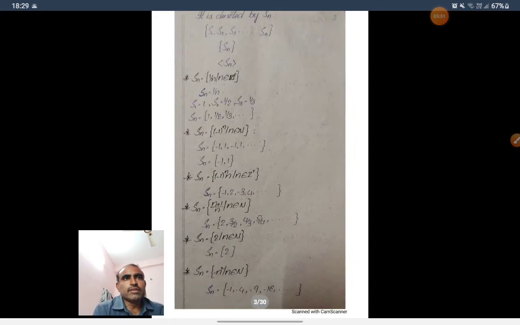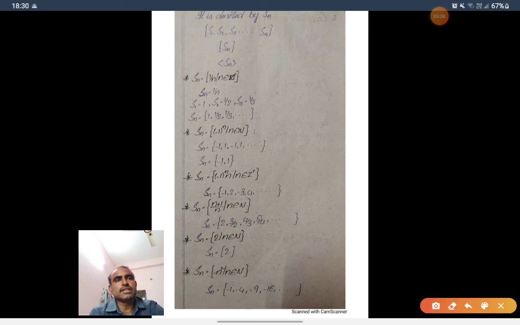And we denote S_n: S1, S2, S3, and so on, S_n. We denote the function sequence as S_n.